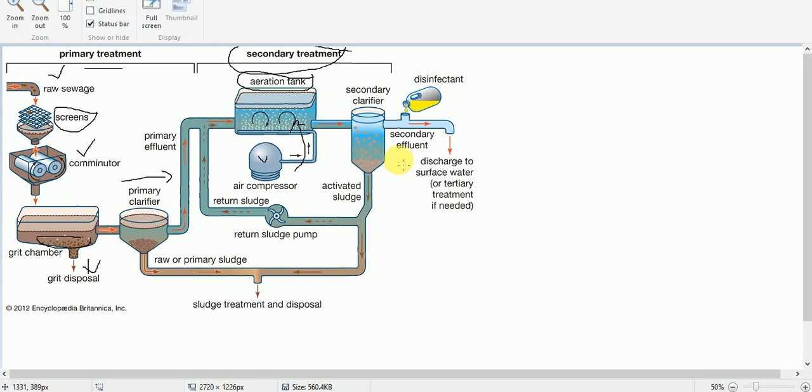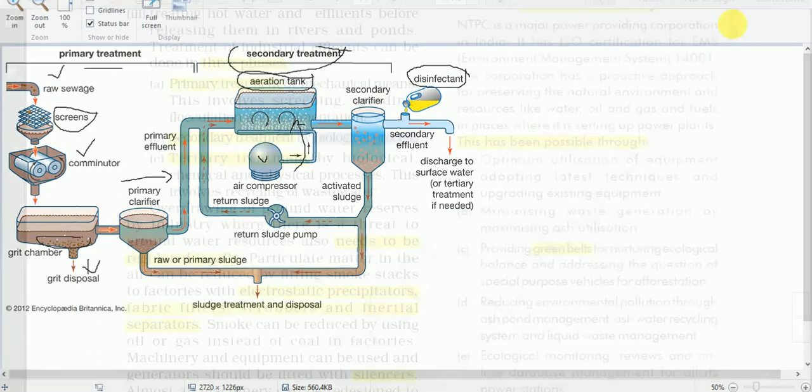And so after this, we have this here, disinfectant is added, okay, to kill the microorganisms. And all this aeration and disinfecting of microorganisms comes under this secondary treatment, what we call biological process.